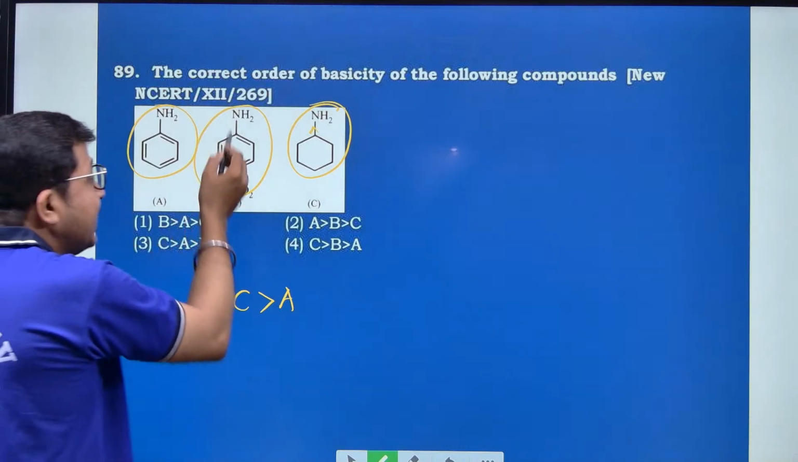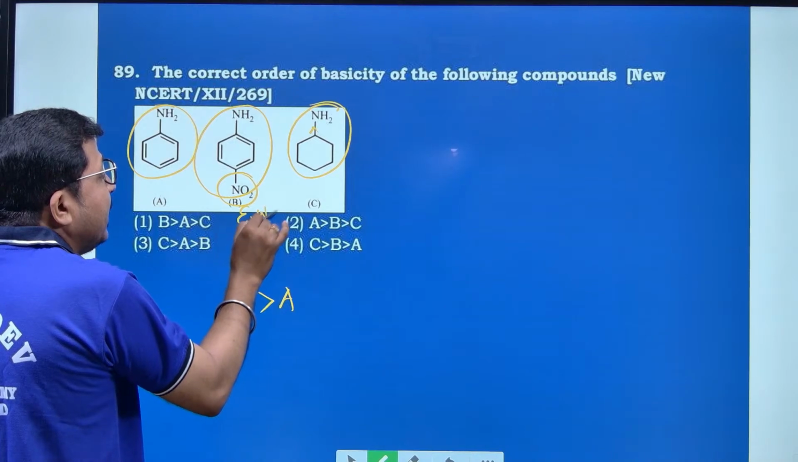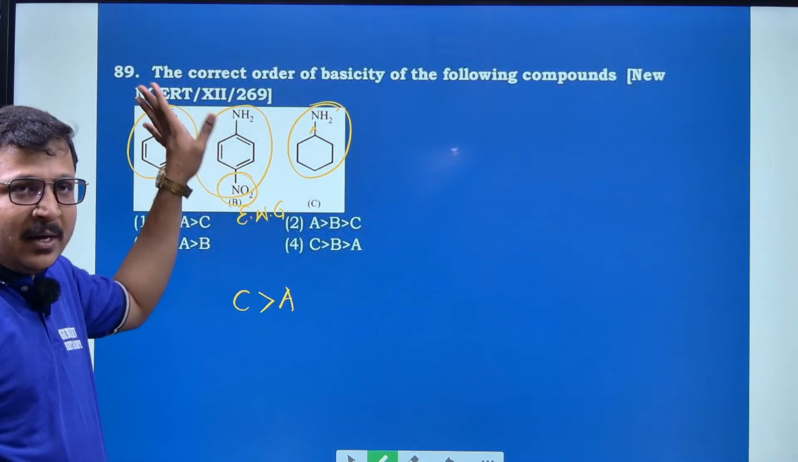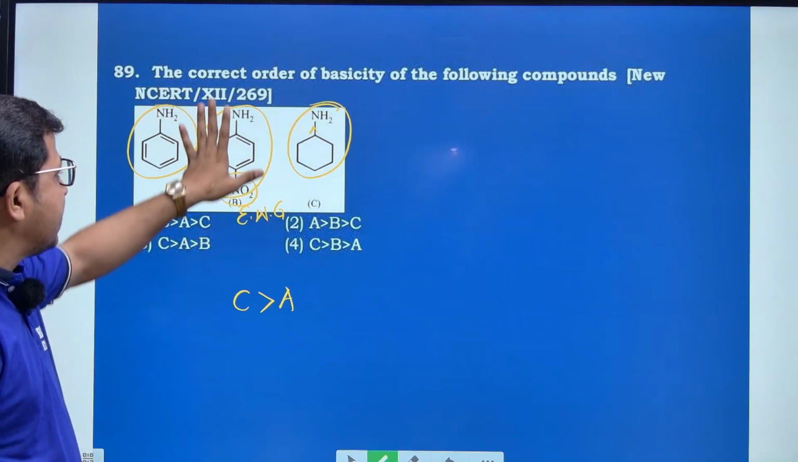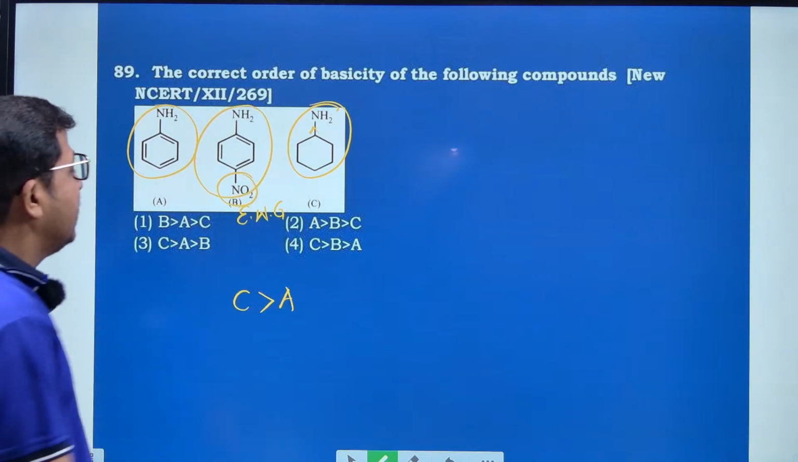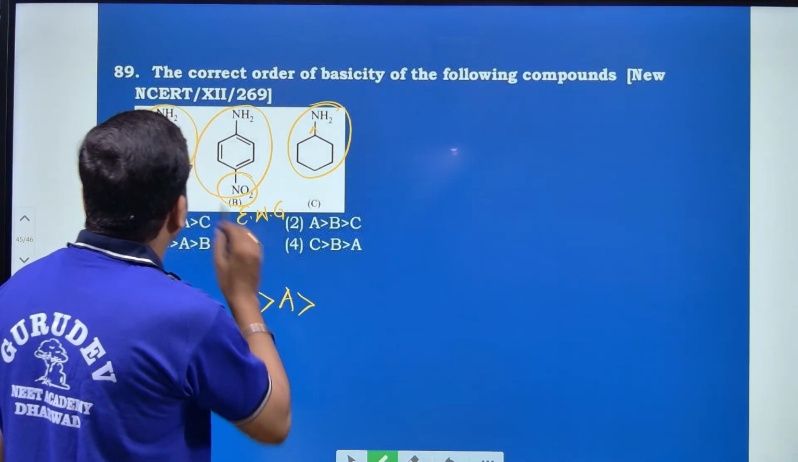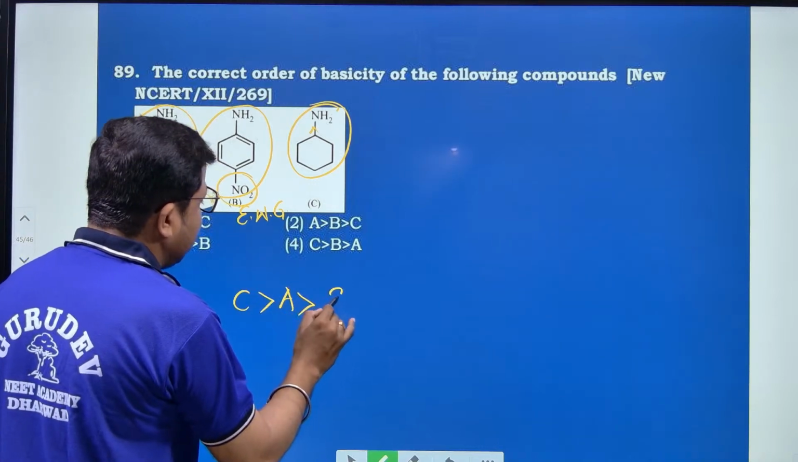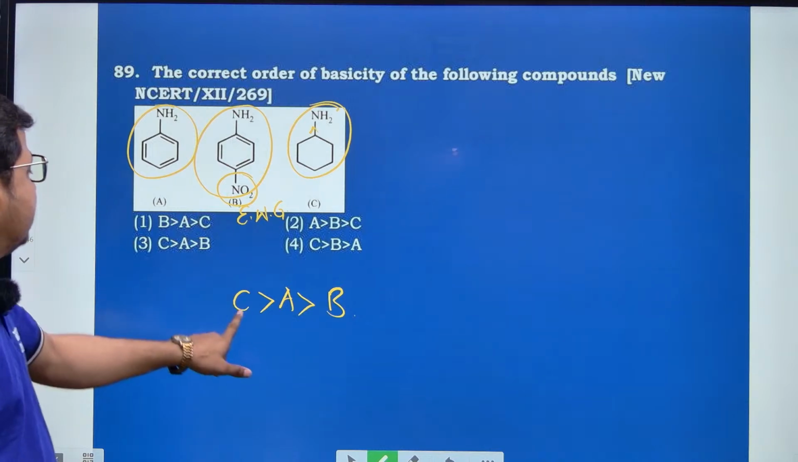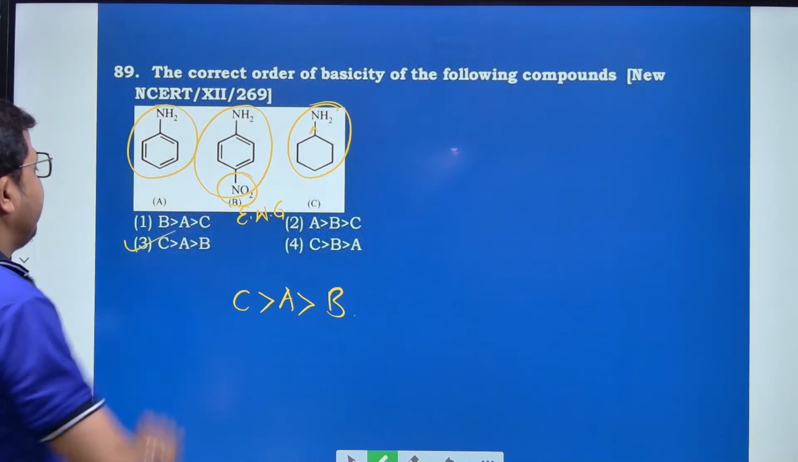But here it contains a substituent group. It is an electron withdrawing group. What happens if an electron withdrawing group is present in the para position? Definitely it increases the acidic strength. Hence, this is the least basic as compared to the others, the aromatic amine. Hence, B is the right option. Therefore, C is greater than A is greater than B, and option 3 is the right answer.